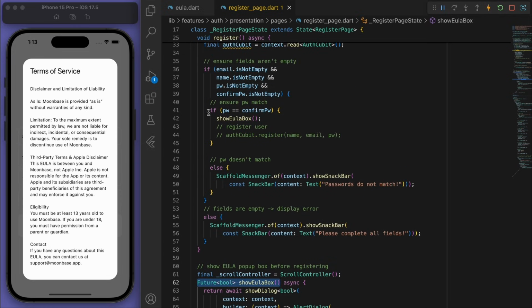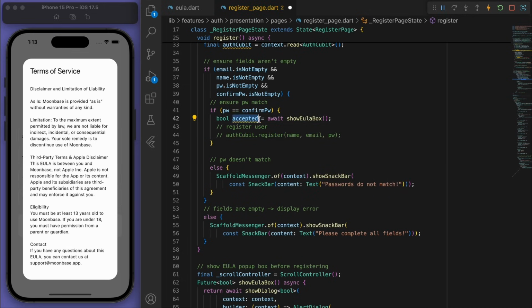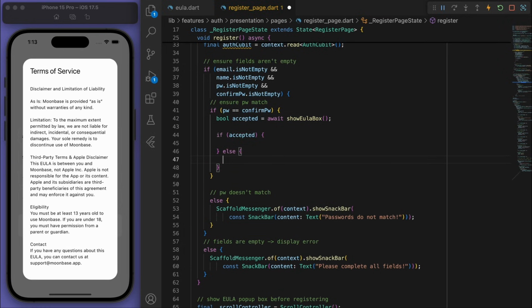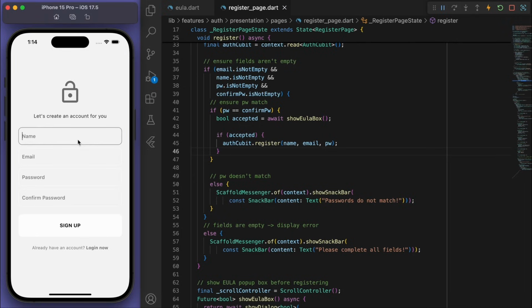Right, so when we call this box, actually what's going to happen is we can store the value of the boolean if it's accepted or not. Right, if the user did accept it, then we'll go ahead and do the register from our auth cubit. Sweet, so let's just test this out. I'm just going to fill out the register and try to sign up.